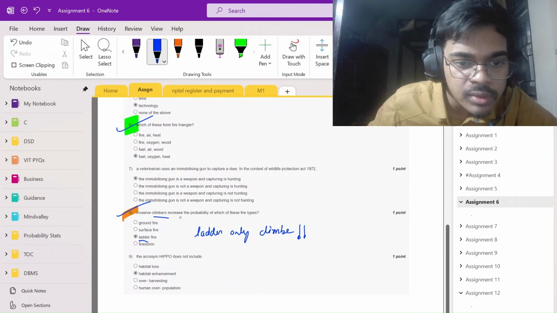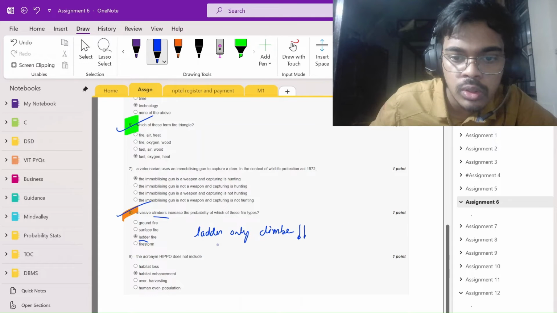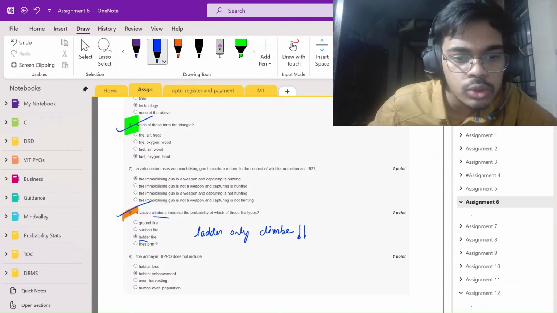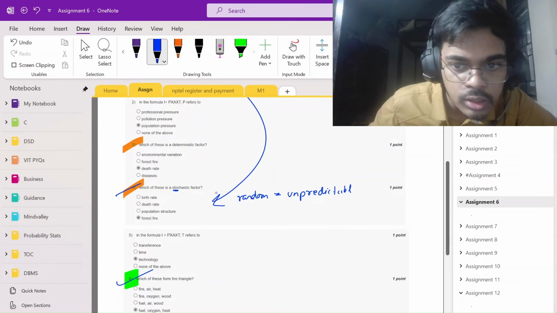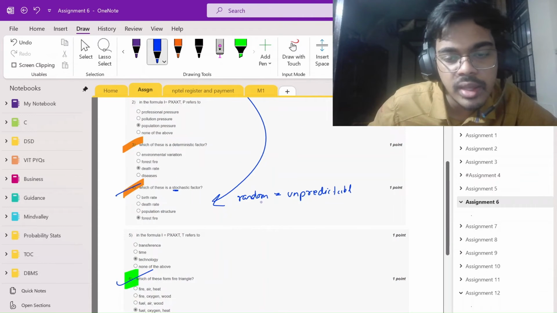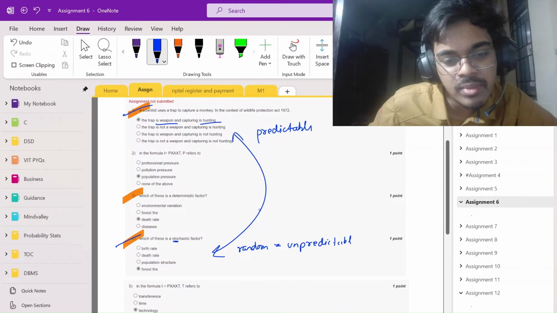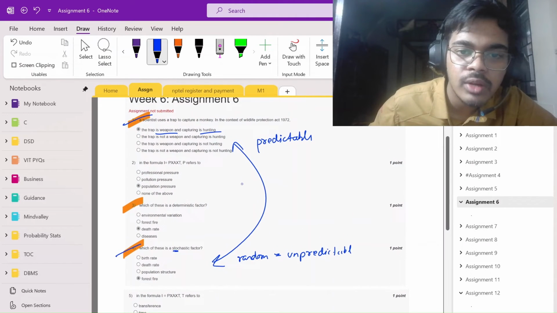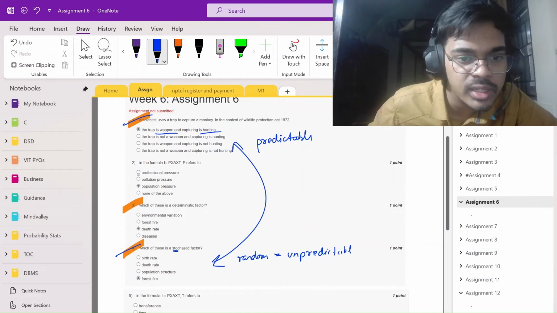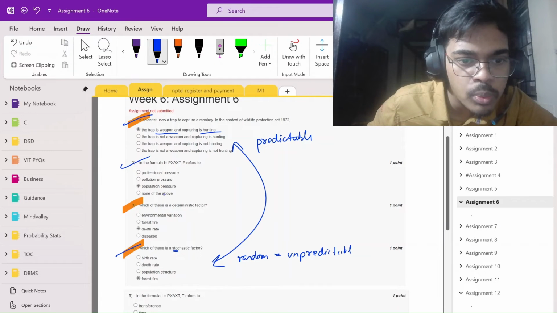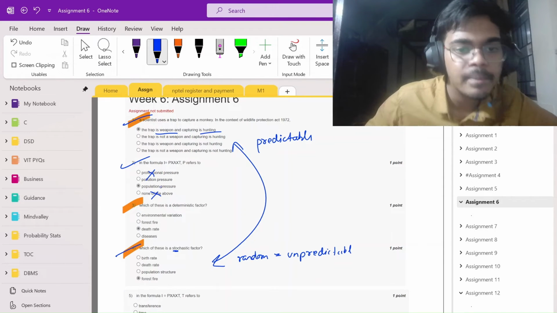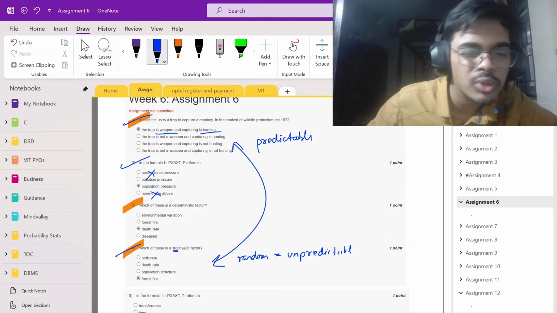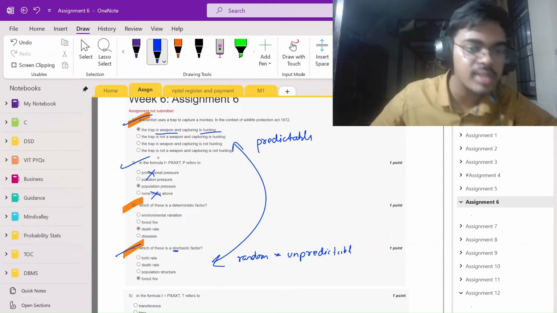Okay, let's cover this question. Climber, ladder. So only on a ladder can you climb. So climber, ladder, fire. And here, stochastic means something random, unpredictable. I couldn't remember what I wrote here, just ignore it. In this formula, P refers to pressure, so not all, none, and professional is obsolete, and pollution, not population. I remember it like this.